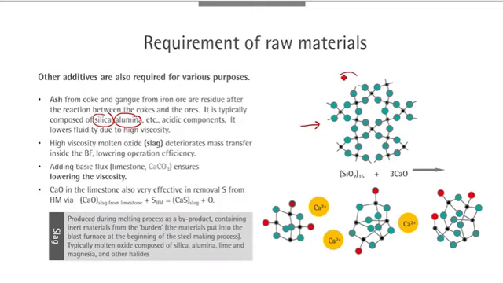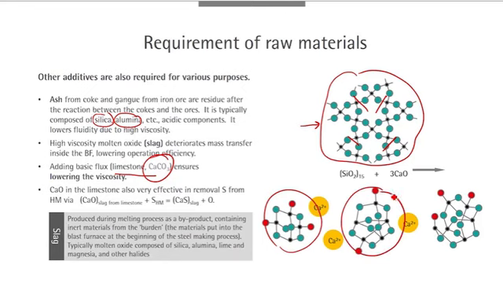This slag has a kind of network structure inside. Having this network structure lowers fluidity. In other words, slag has high viscosity. Because of this, mass transfer inside the blast furnace becomes lower. In order to improve mass transfer, or in order to make this slag more fluid, we need to add some flux. This is limestone, providing calcium oxide from calcium carbonate. This could lower viscosity by breaking the network structure at certain points, so that the network becomes smaller in size. By doing this, the fluidity of slag is improved.